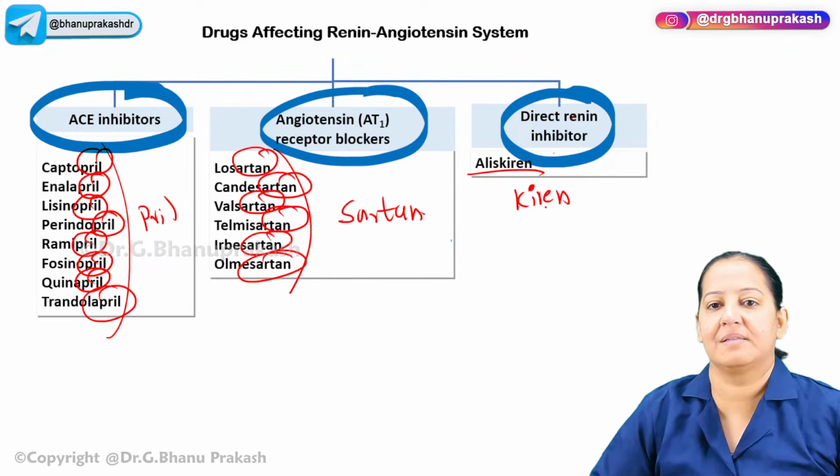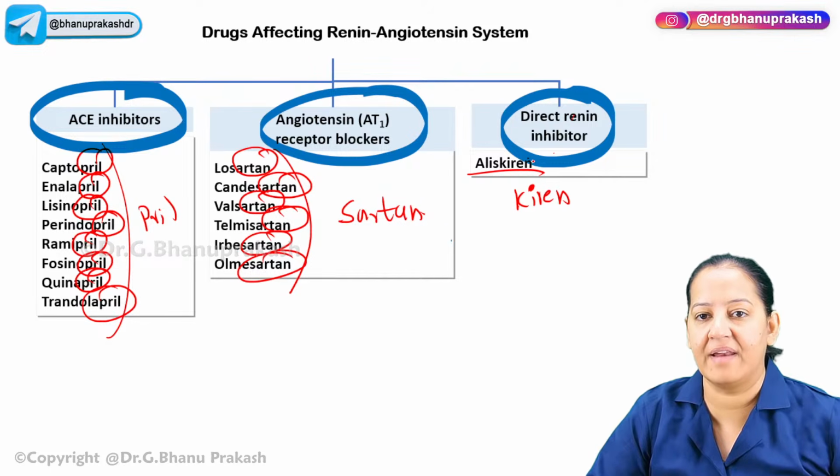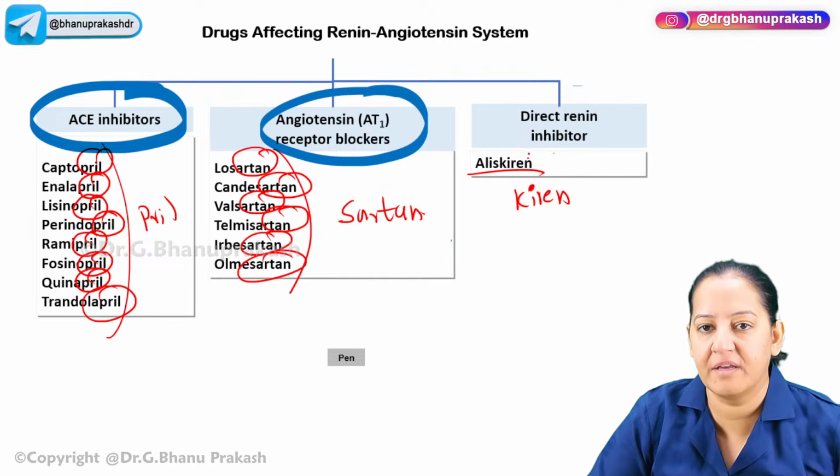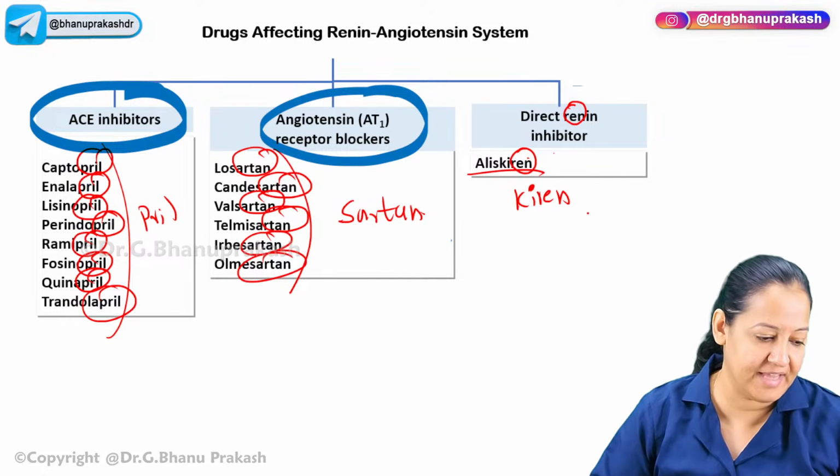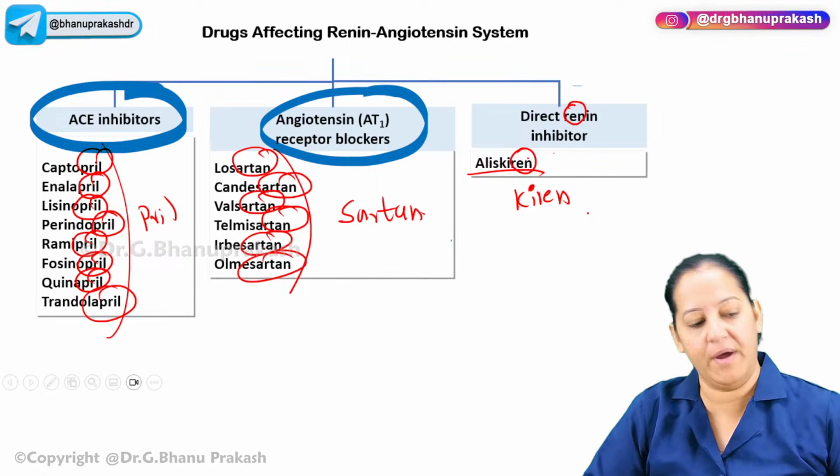Yes. So please learn. Kiren, you can say renin. Renin, you can learn. Kiren, and here these are the renin inhibitors. You can correlate like that also. Got it. Okay, can we go ahead now?